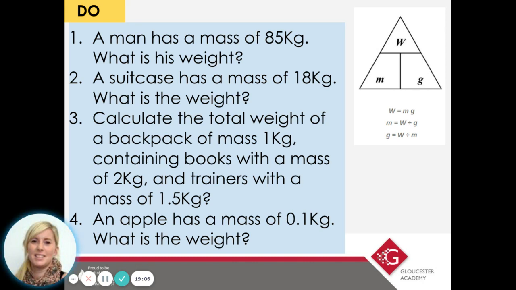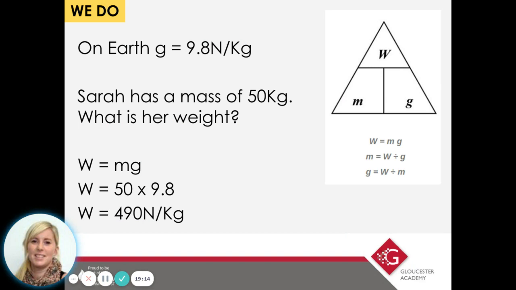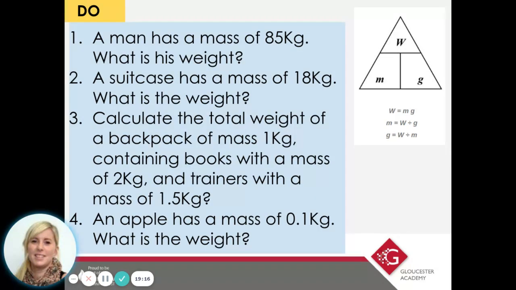So time for some practice questions, 1 to 4. So pause your video, complete these. Remember, each time you need to show your working, just like I did here. So it needs to look like this. But for these questions, pause the video and have a go.